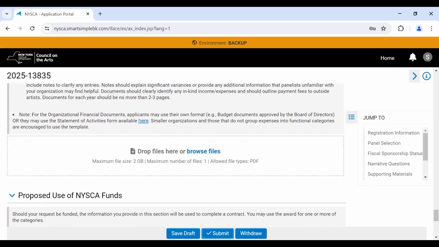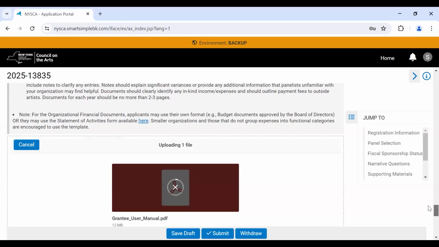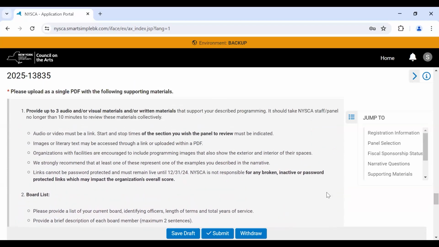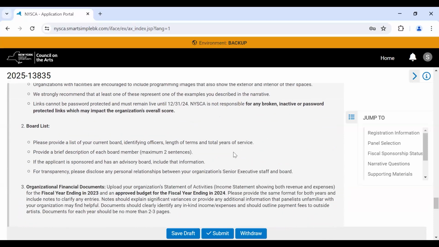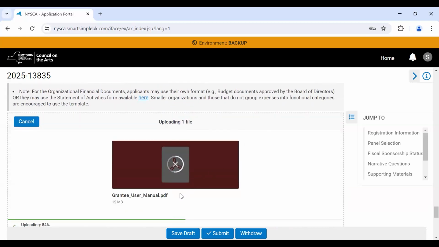Before you can submit, you will be asked to upload your support materials as part of your application. The materials vary based on the opportunity to which you are applying, but all the support material questions share the following criteria. The file size limit is 2 gigabytes. Please be sure to keep the document you plan to upload below this limit. Please convert and save any documents you plan to submit as a PDF before uploading. No other file type is accepted.